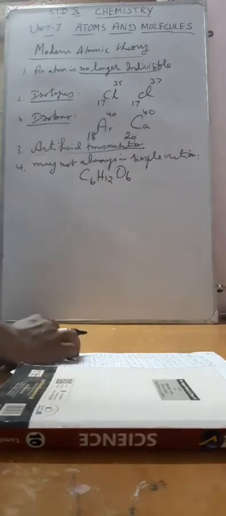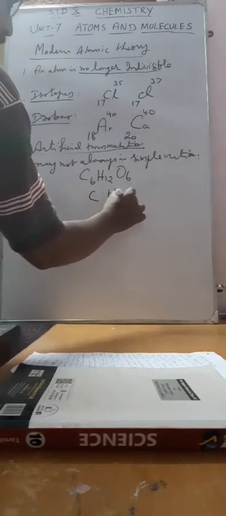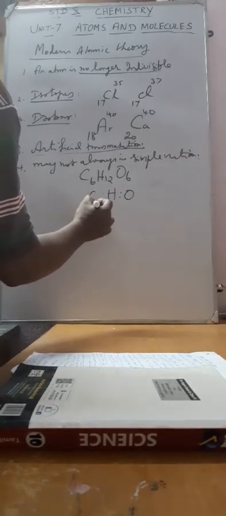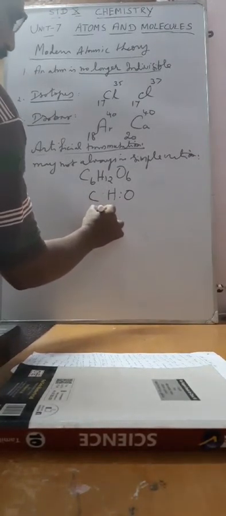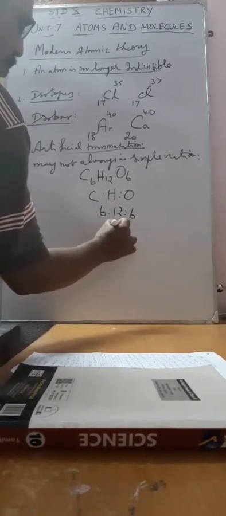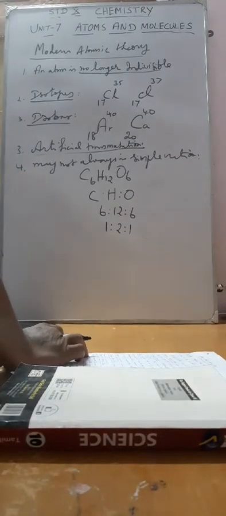In this there are three different kinds of atoms: carbon, hydrogen and oxygen, and their atomic ratio is 6:12:6, and the simple ratio is 1:2:1. So this is a simple ratio, but this is not possible for all the compounds.